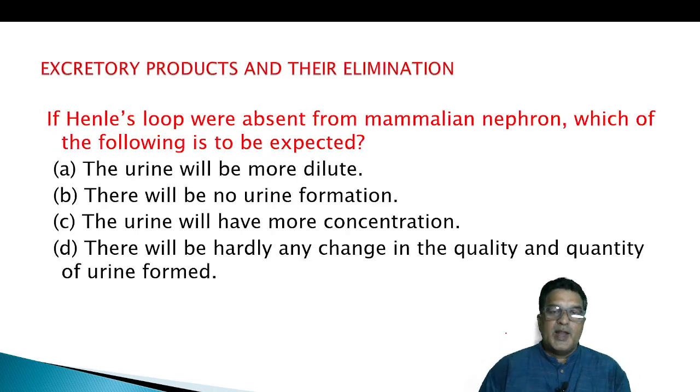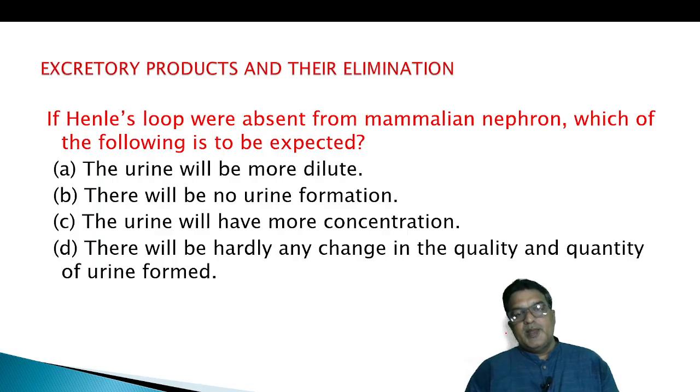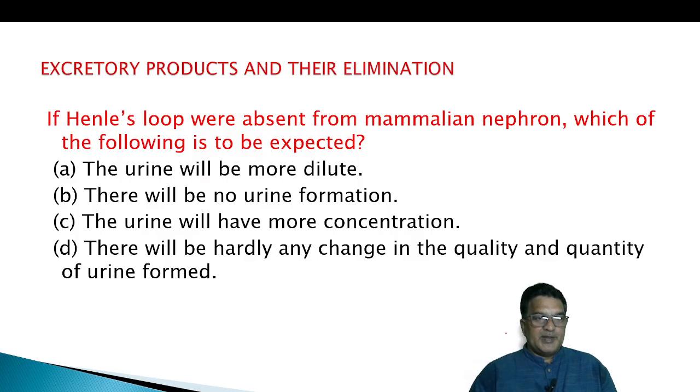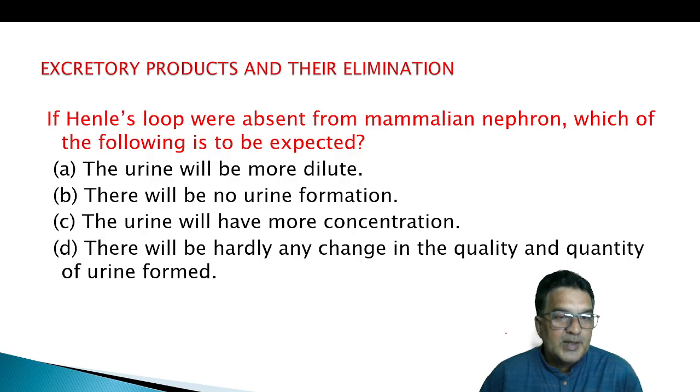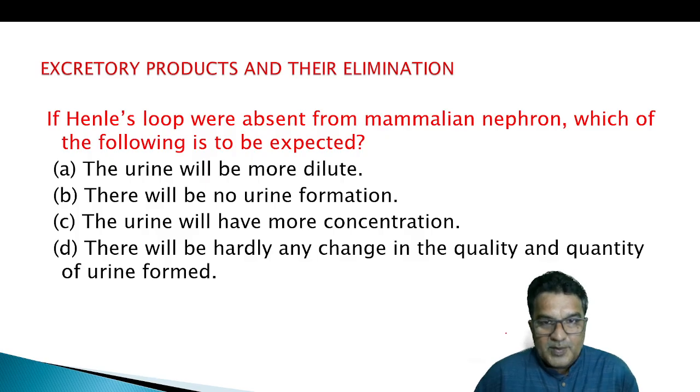if Henle's loop were absent from the mammalian nephron, which of the following is to be expected? The urine will be more dilute, there will be no urine formation, the urine will have more concentration, or there will be hardly any change in the quality and quantity of urine formed.